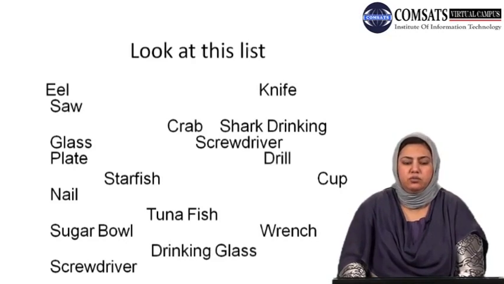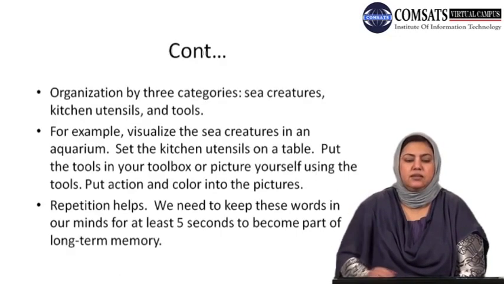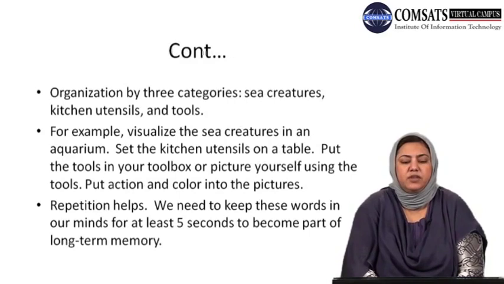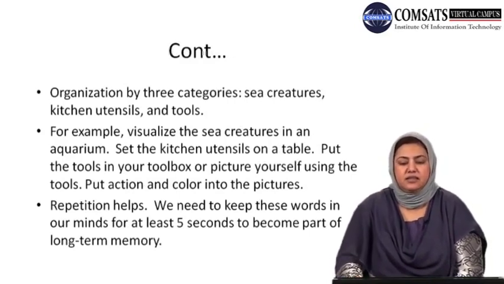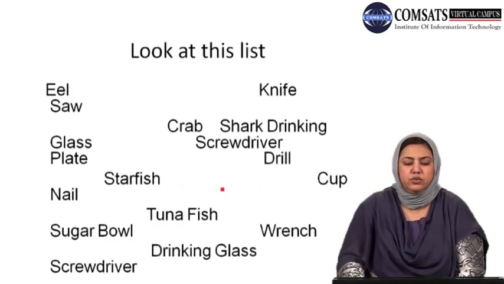Now, what you need to do? What you need to do is organize all this information into three categories. If you look at the list, I would show you the previous slide, you would see here are some references to some sea creatures.